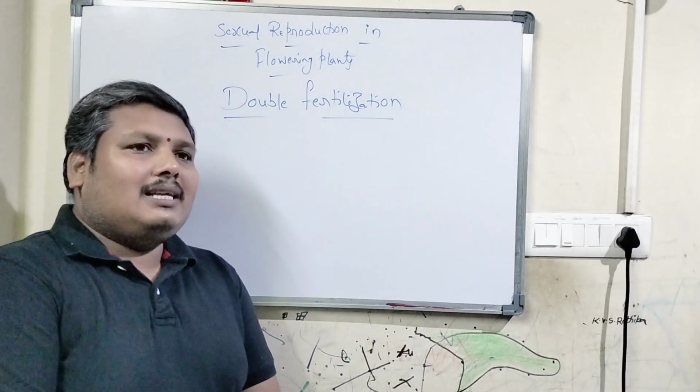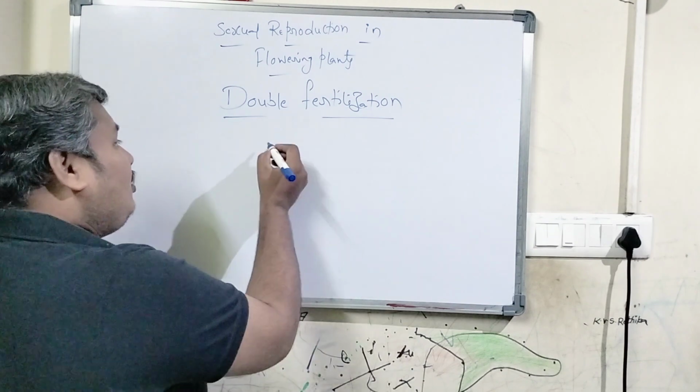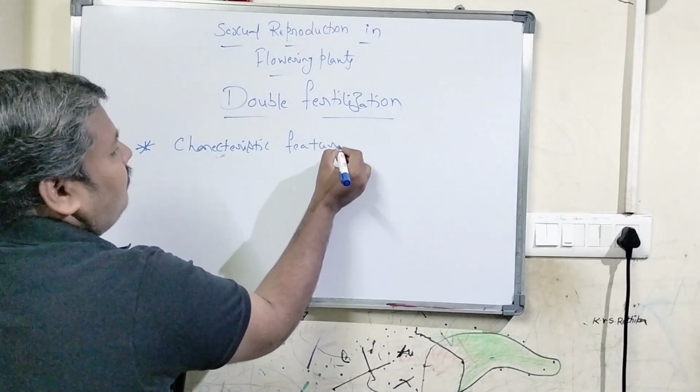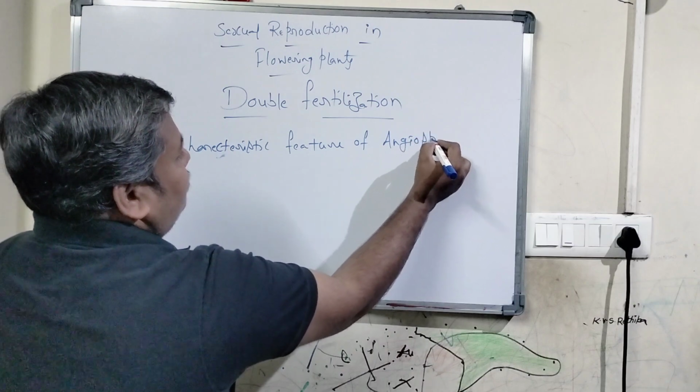So what is double fertilization? Double fertilization is the characteristic feature of angiosperms.